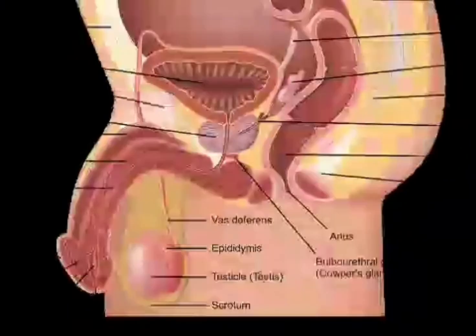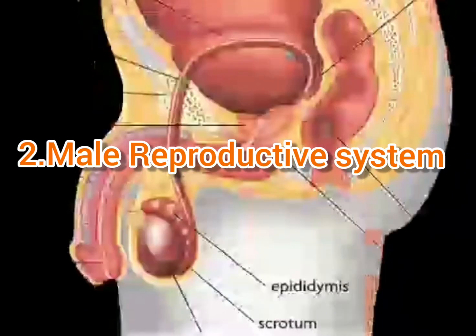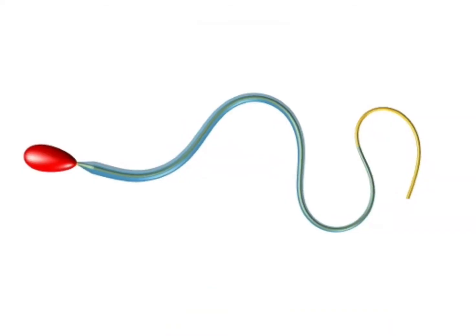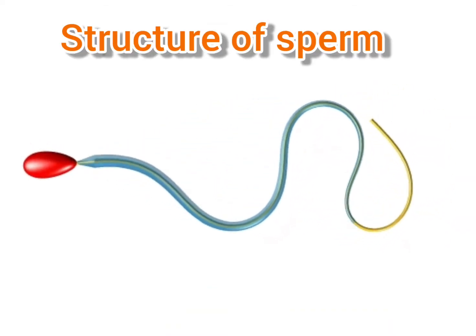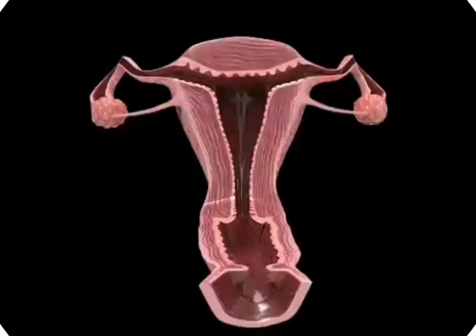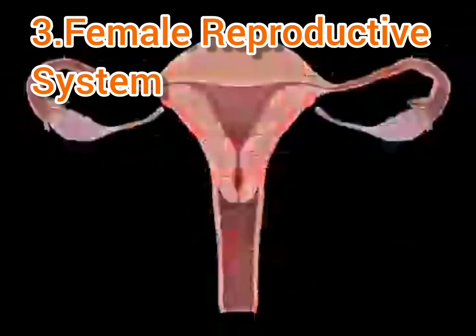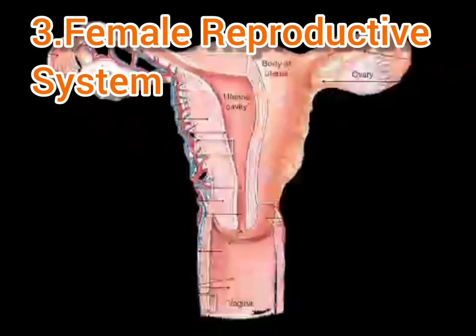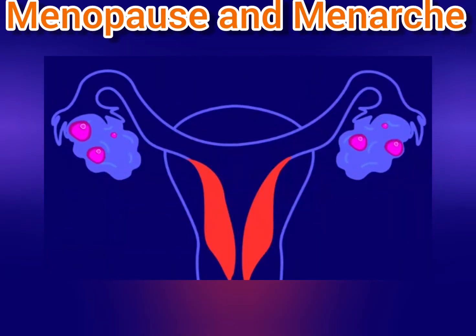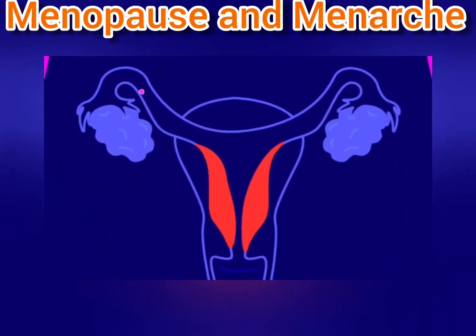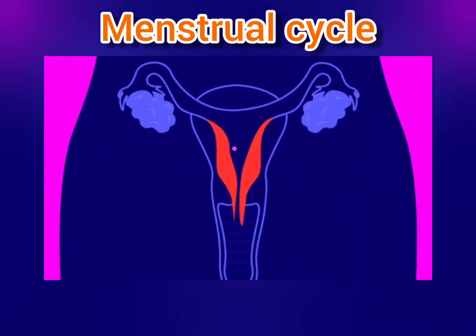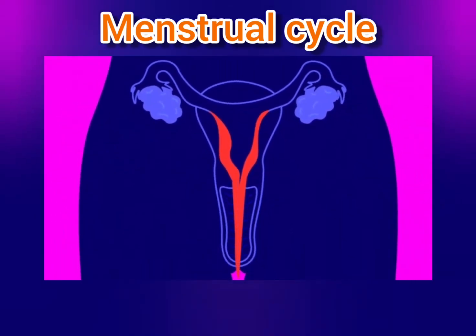And the second part of the video will be about the male reproductive system, its structure and function, along with the structure of the sperm. The third video will be about the female reproductive system, its structure and function. Even you will study here about menopause and menarche, and you will also study about the menstrual cycle.